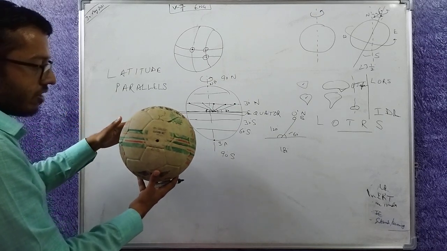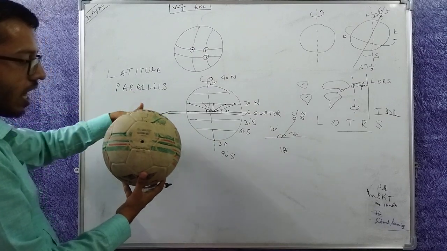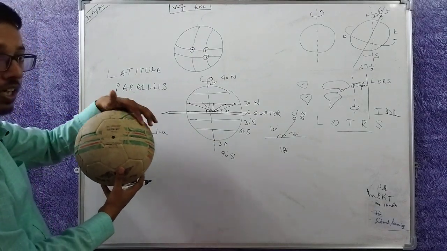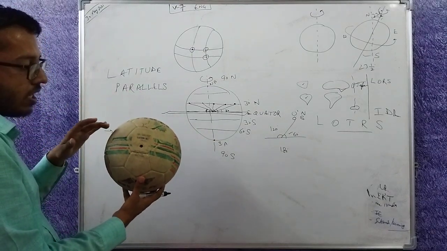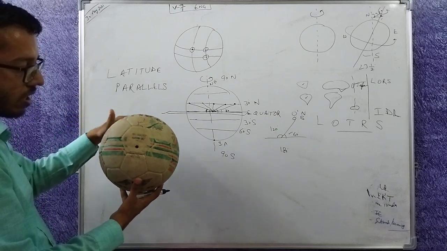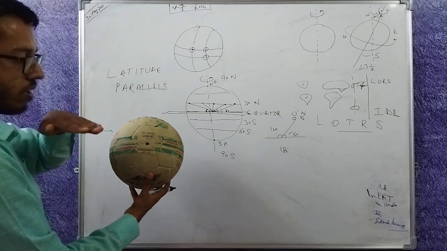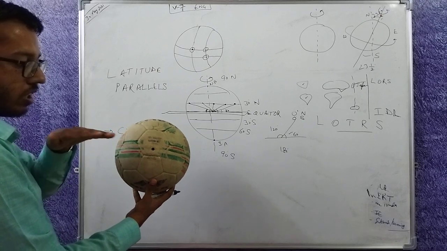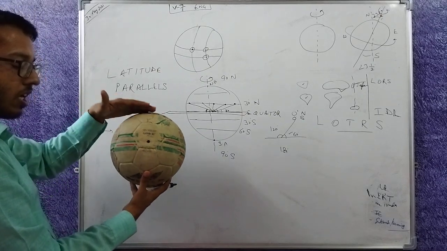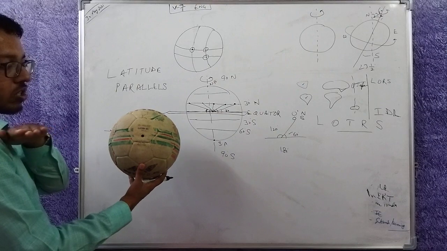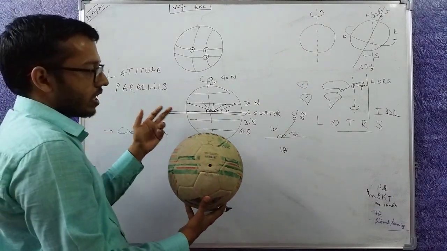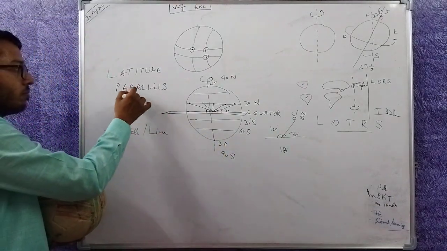So if I join all of them with a line, I will get a parallel or a latitude. Why are they called parallel? If you draw it at 60 degrees, it will come here. So all these lines will be parallel to each other, as well as to the equatorial plane, because the equatorial plane is simply 0 degree latitude, hence they all become parallels.